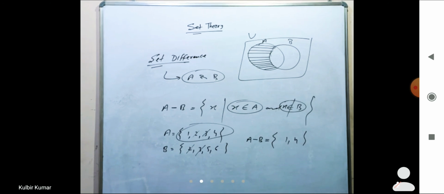So I think you got these points. Next we'll discuss set intersection. Next is set intersection.